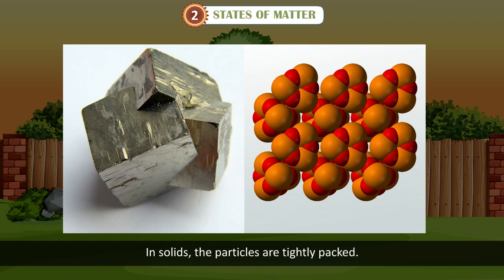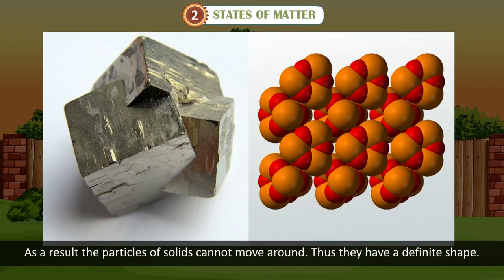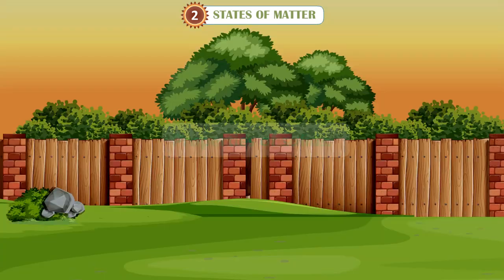Solids. In solids, the particles are tightly packed. There is very little or no intermolecular space. As a result, the particles of solids cannot move around. Thus, they have a definite shape.